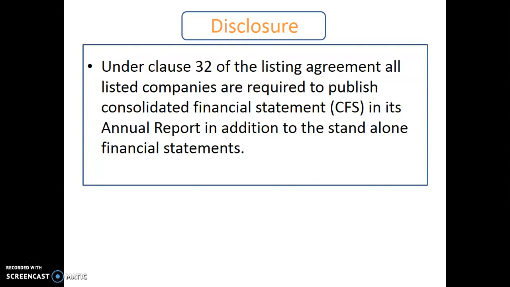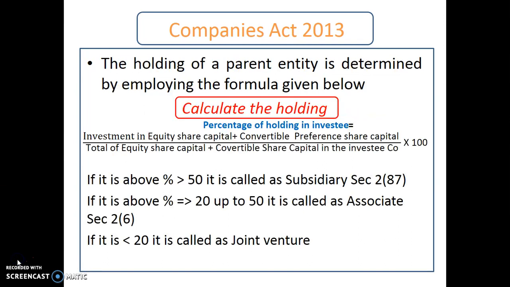That's why when you look at the earlier Tata Steel annual reports, you would find a standalone financial statement and also a consolidated financial statement. Those financial statements earlier to Companies Act 2013 were prepared as per Accounting Standard 21.